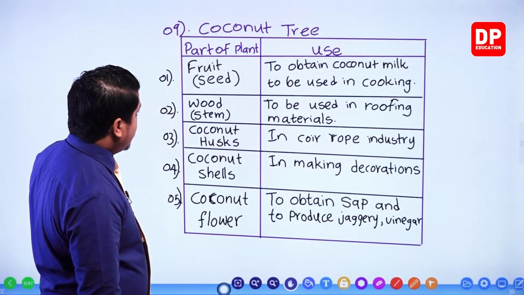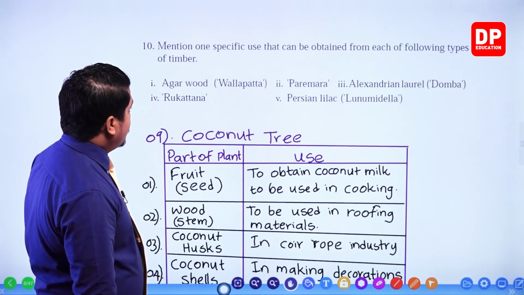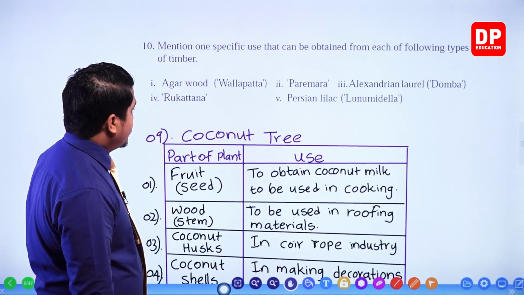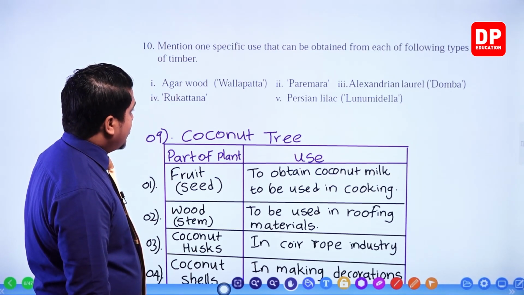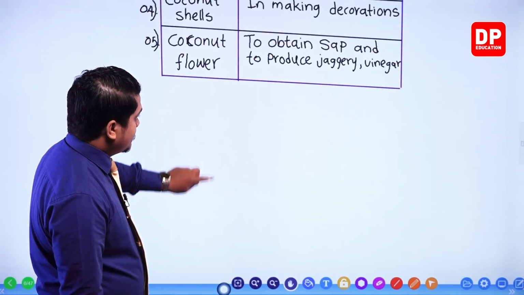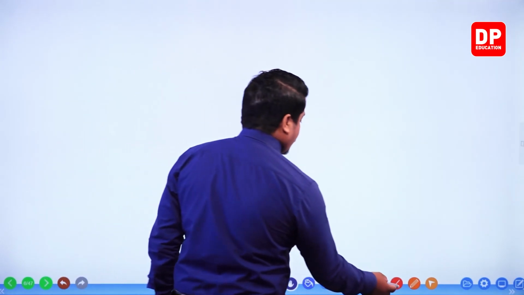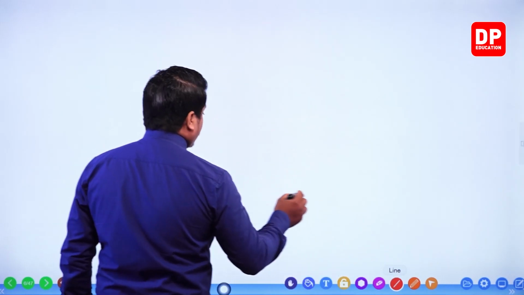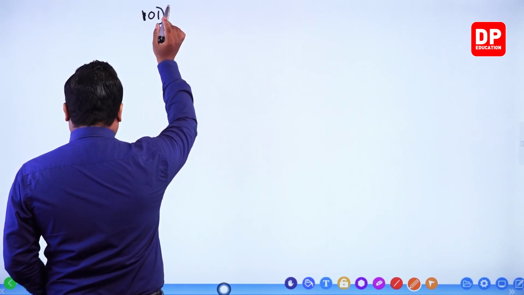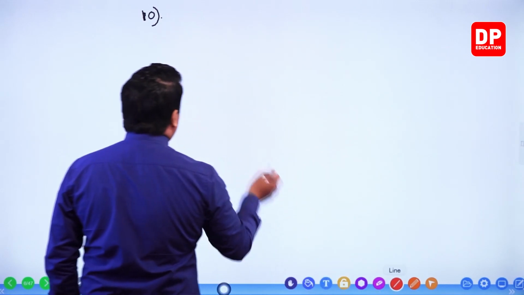Then we'll see question number 10. The 10th question: mention one specific use that can be obtained from each of the following types of timber. Once again, we'll use a table like this. So this is question number 10, my dear children. We'll draw a table and we will answer.